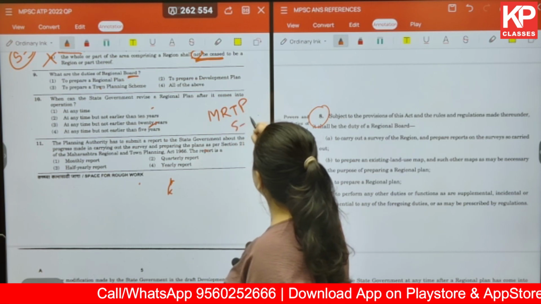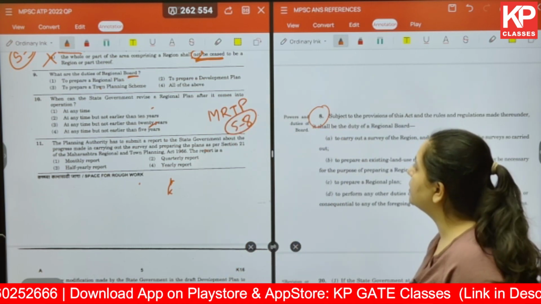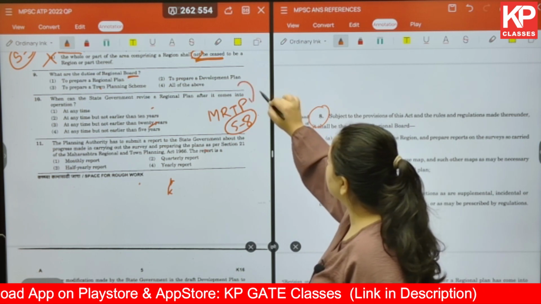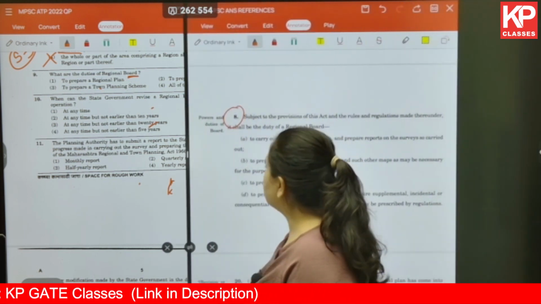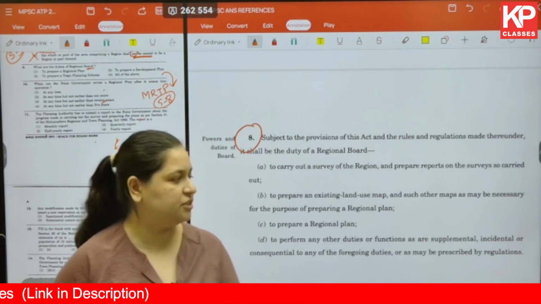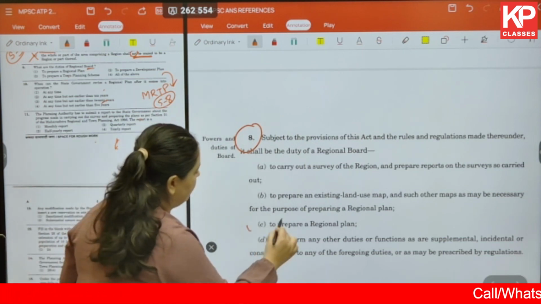MRTP section 8, you will get these details. Okay. So let us read about it then. What are the powers and duties of the regional board? First of all, to prepare a regional plan.